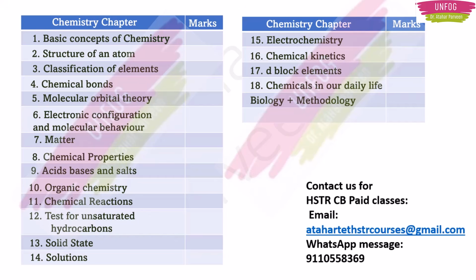So I am making this blueprint based on the 2015 HSTR question paper, because that is only